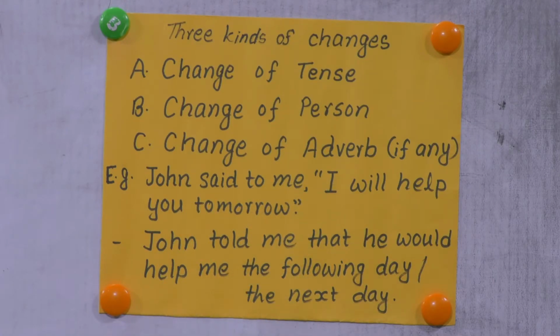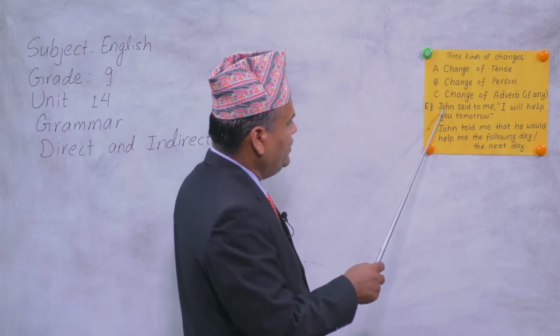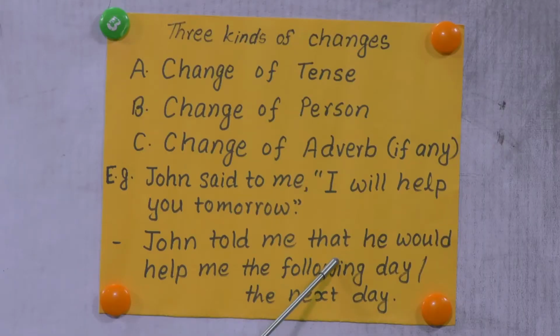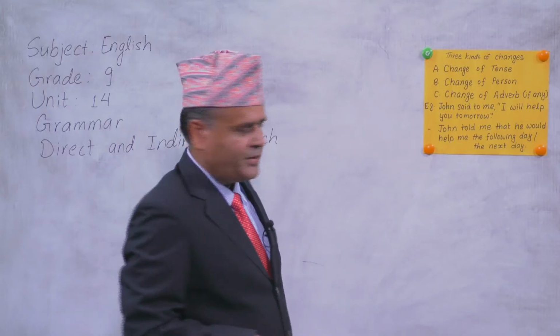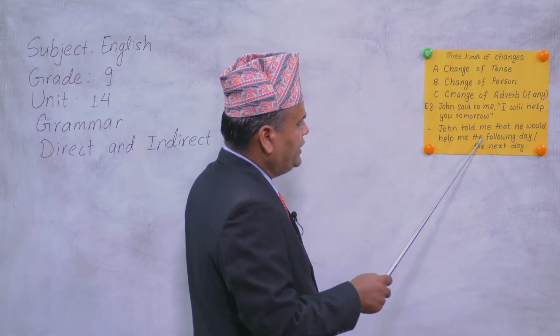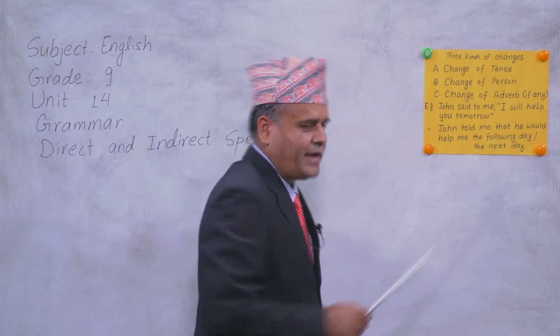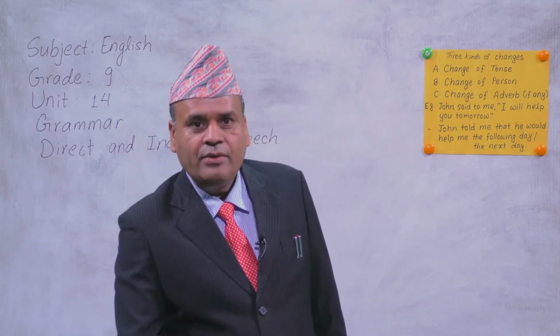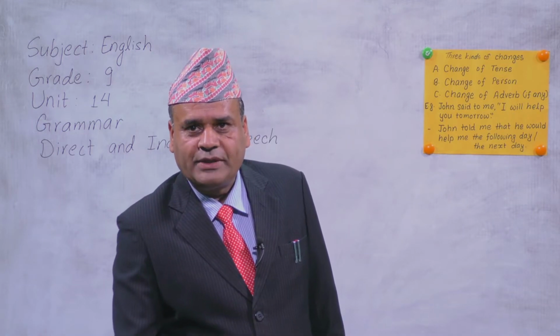And this I is what? This is first person, it is changed according to subject. So, John, he, right? John told me that he would help me. Will goes to would when it is changed, right? He would help me, and tomorrow goes to either the following day or the next day. Okay? So, this is how we do.